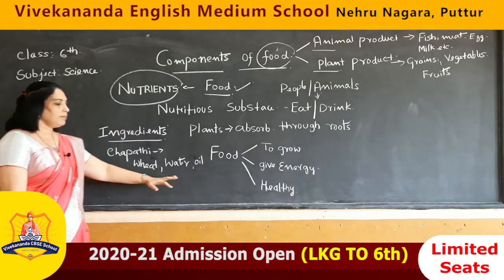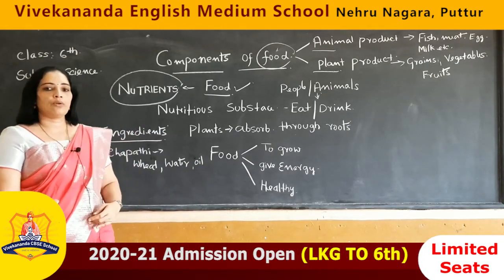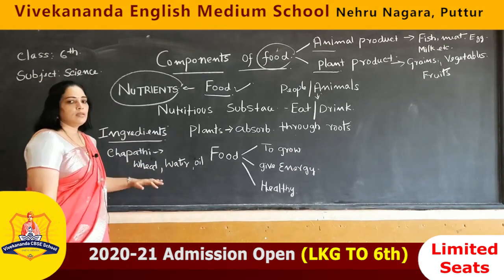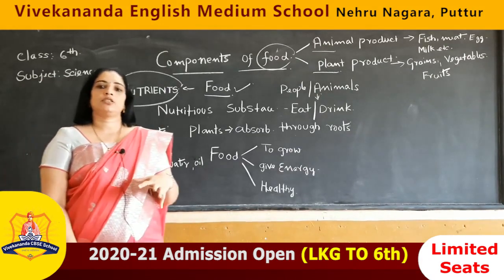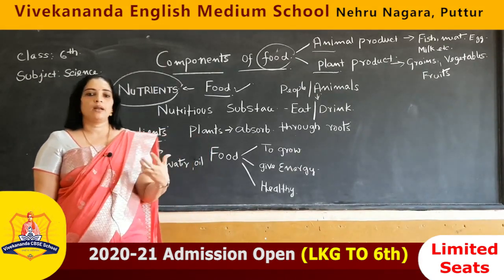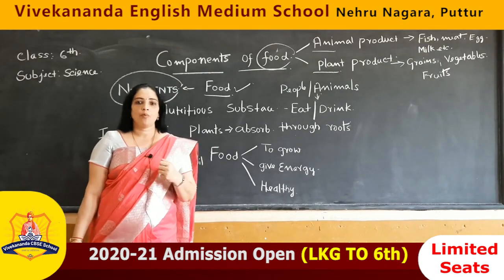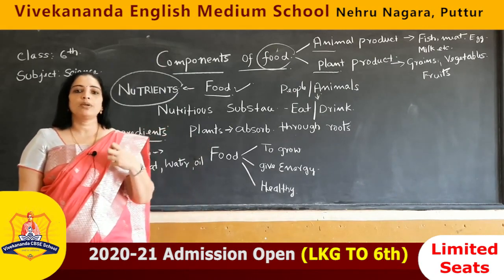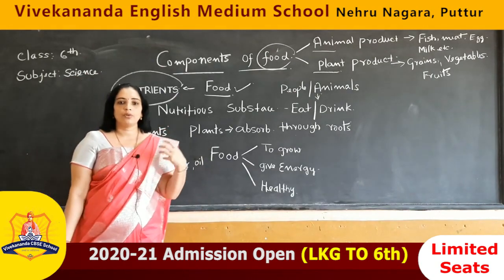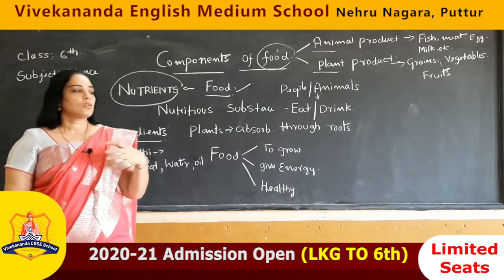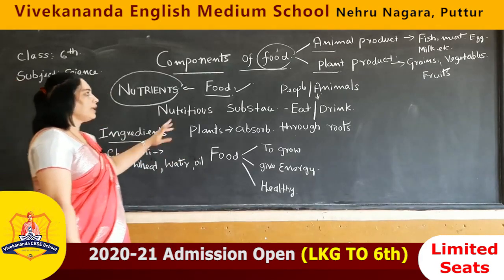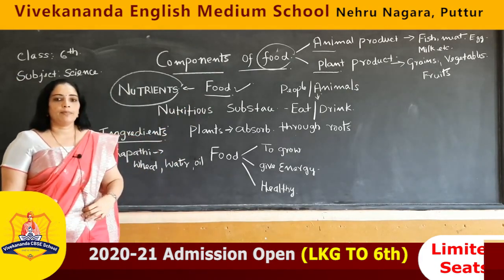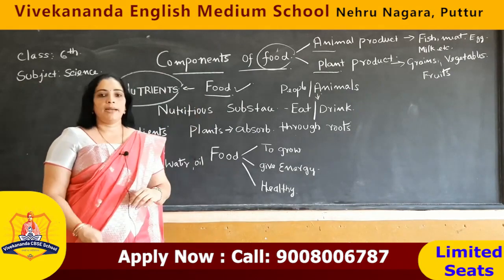So, minimum 3 ingredients you require to prepare a chapati. Same way if you are preparing some other dish, for example rice, you need rice grains and water. So, minimum 2 ingredients you require to prepare any dish. In the same way, these ingredients we will get either from animal products or plant products.